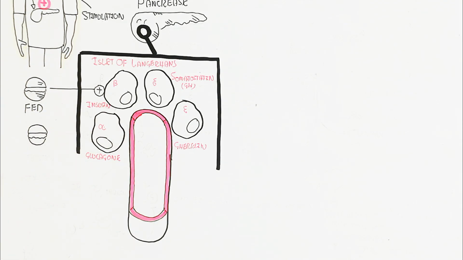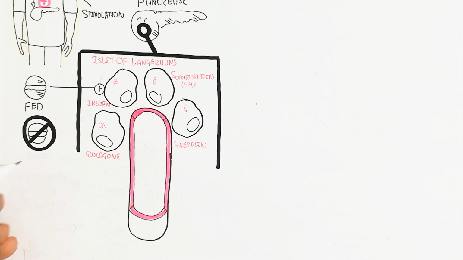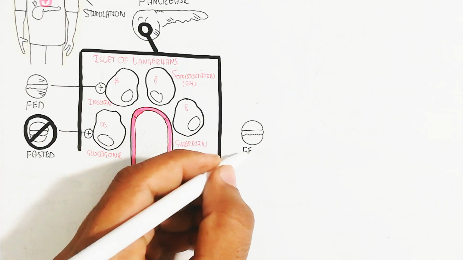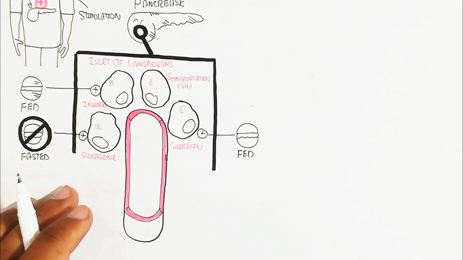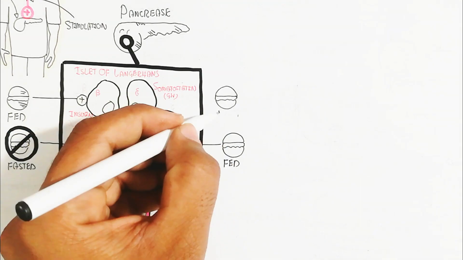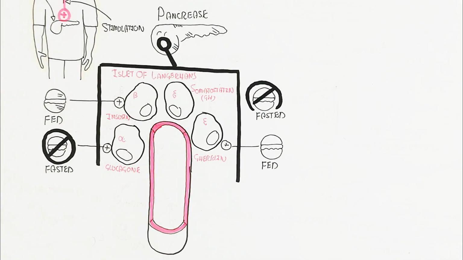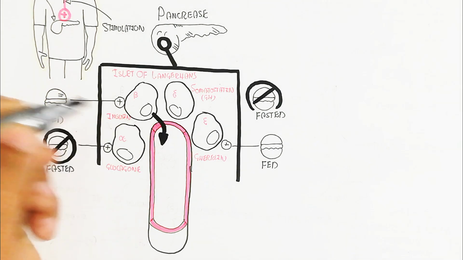In this way, the fed state will stimulate insulin, while the fasted state will stimulate glucagon for catabolism, while anabolism occurs through insulin. The fed state and fasted state will trigger ghrelin for appetite. The fasted state basically triggers somatostatin, the growth hormone.